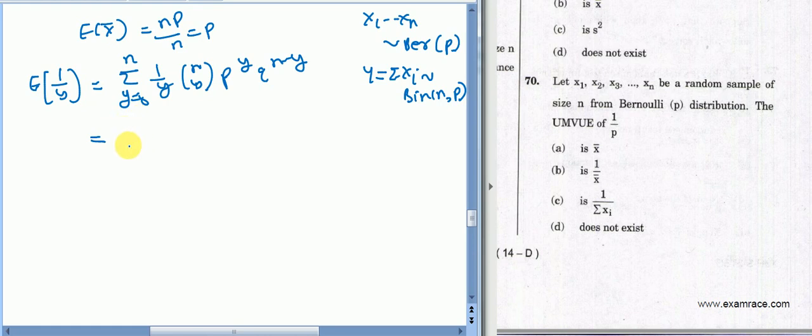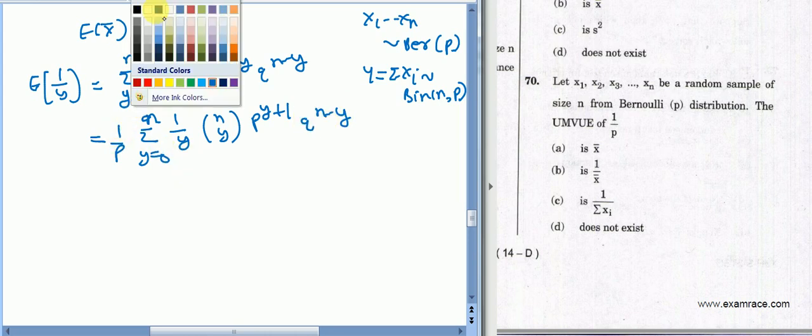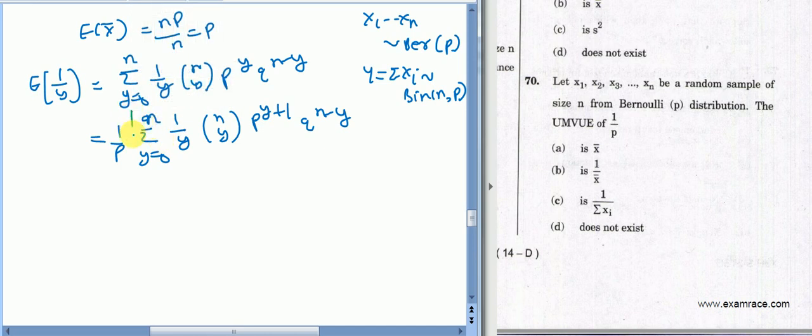Then we can write 1 upon p times the summation over y from 0 to n of 1 upon y times nCy p raised to the power y plus 1 and q raised to the power n minus y. Now this term will not be 1. Then we can say that this expectation of 1 upon Y cannot be equal to 1 upon p.